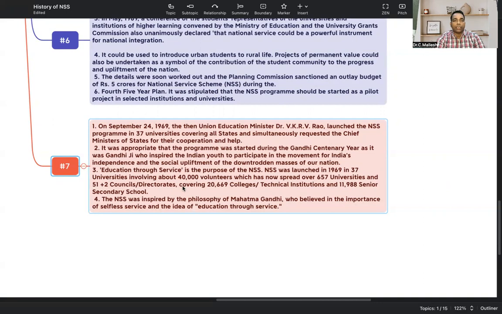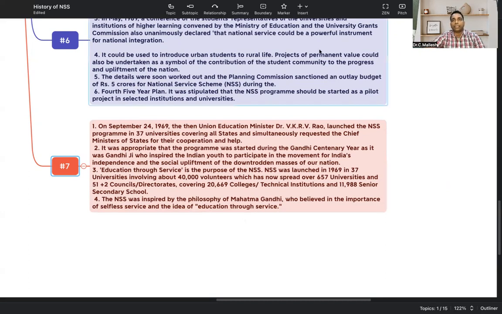NSS was launched in 37 universities. Already we discussed the initial 40,000 volunteers, and it has now spread over 657 universities and 51 plus 2 councils and directorates, covering 20,669 colleges and technical institutions, and 11,988 senior secondary schools. This is the NSS when it was launched, and the backstory and history of the NSS. The NSS was inspired by the philosophy of Mahatma Gandhi, who believed in the importance of selfless service and the idea of education through service.